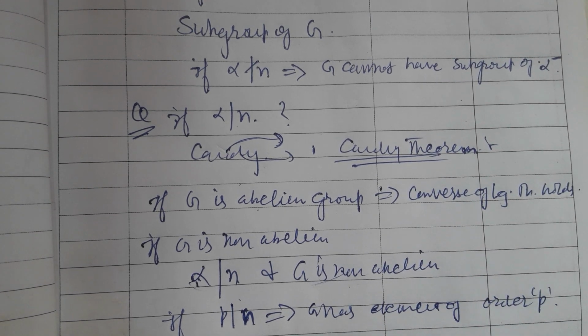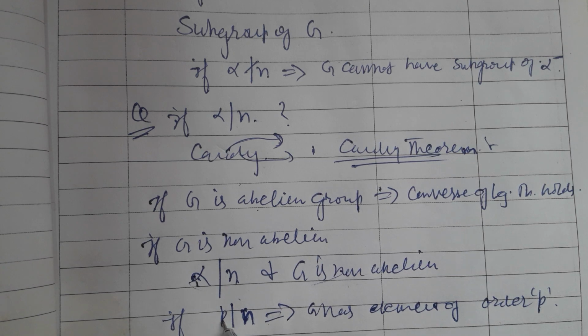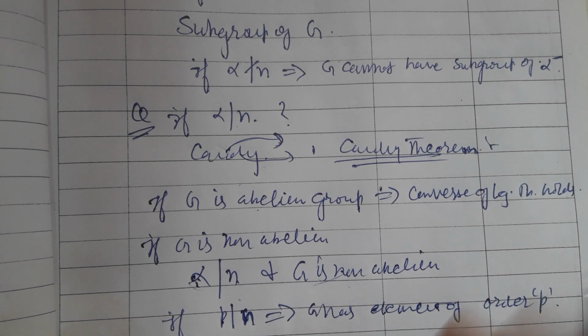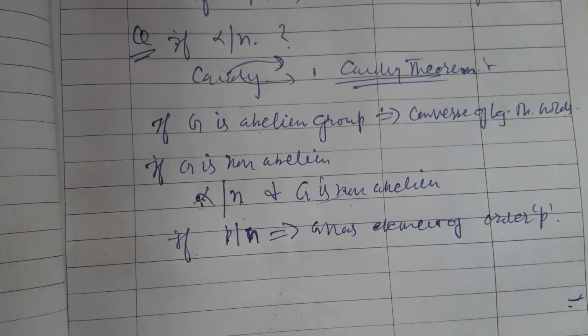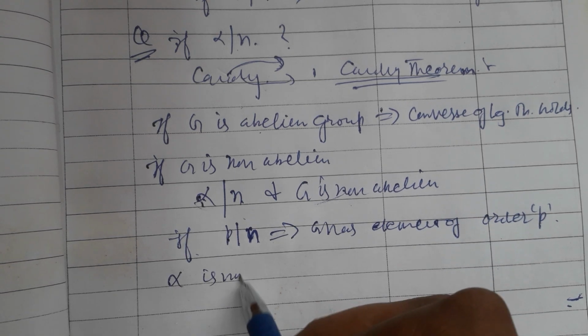But Cauchy's theorem works only for primes. It doesn't work for general integers. If alpha is some prime number, then the answer is given by the Cauchy theorem. But if alpha is not prime, what should we do? How do we approach it?